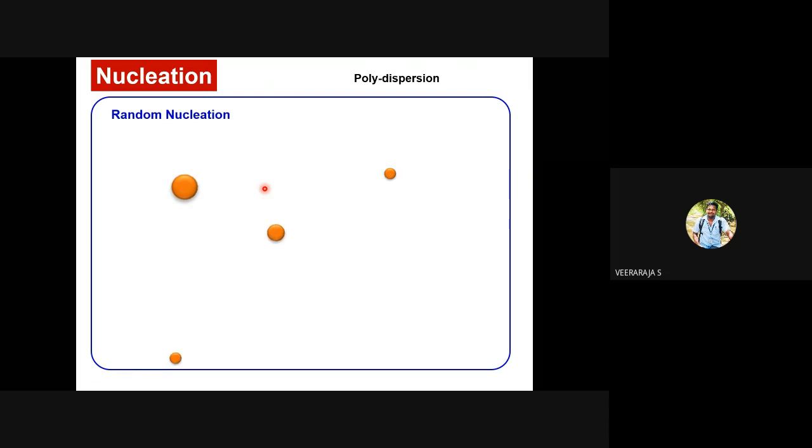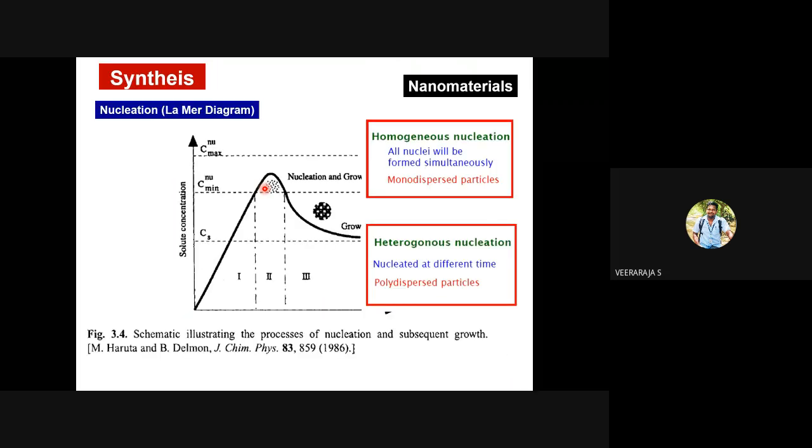Can you guess which you would be preferring? Which type of nuclei you would be preferring? Or what are the characteristics you can get from these two types of nucleation? Can I have any response?